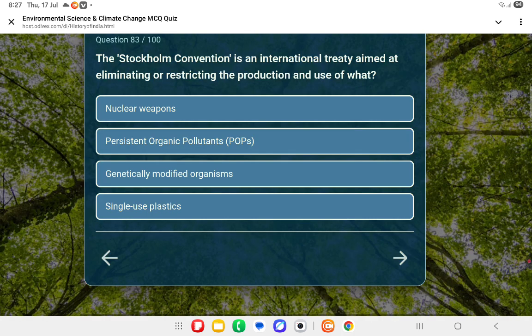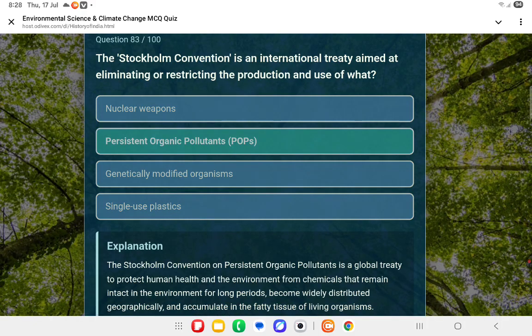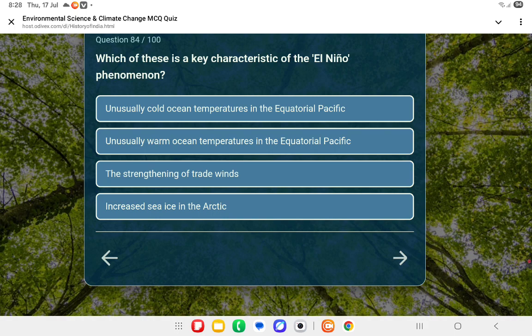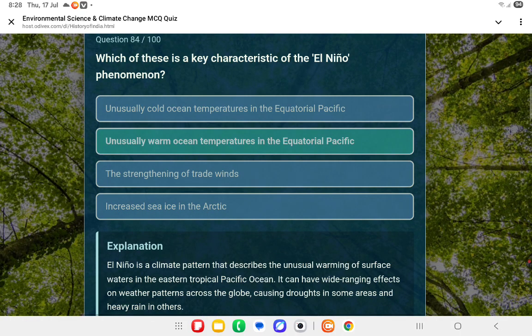Next question. The Stockholm Convention is an international treaty aimed at eliminating or restricting the production and use of what? That's POPs, मतलब persistent organic pollutants. Answer is POPs. Okay. Next question. Which of these is a key characteristic of the El Niño phenomenon? वो क्या होता है? वो होता है second one, unusually warm ocean temperatures in the equatorial Pacific.